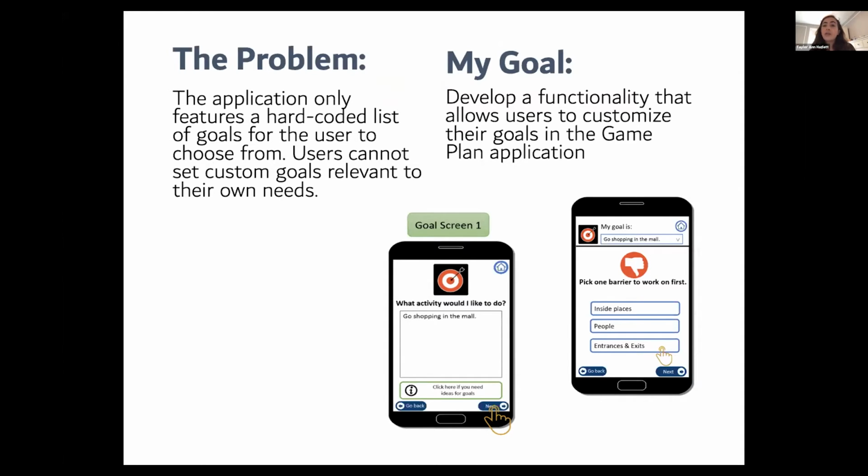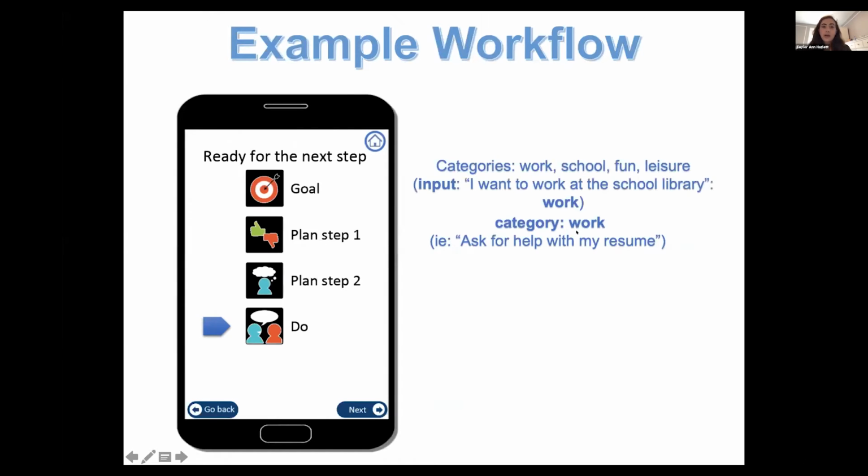And my goal was to help develop a functionality that allows users to customize their goals in the Game Plan application. So in the bottom, as you can see, users would be able to type in their own goal, and then this would help lead them to a screen with relevant barriers that they can pick to work on. So their interaction with the app is a little bit more tailored to their own interests. So I've included an example workflow of what this might look like.